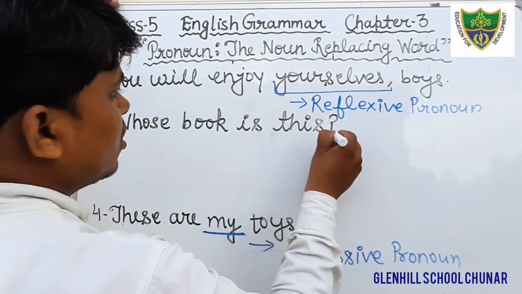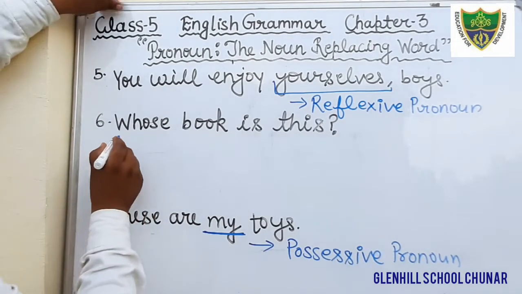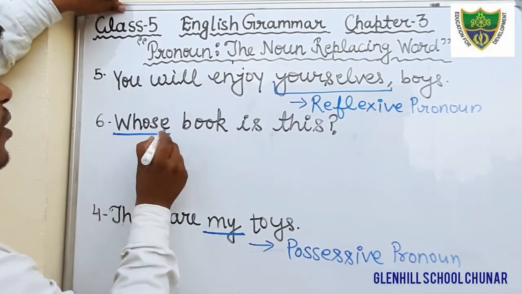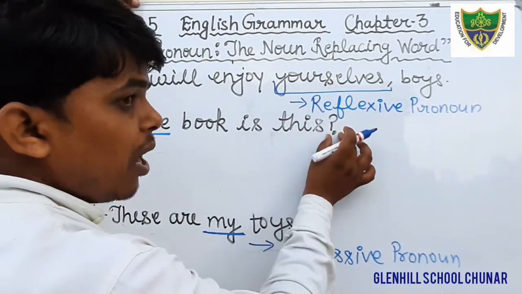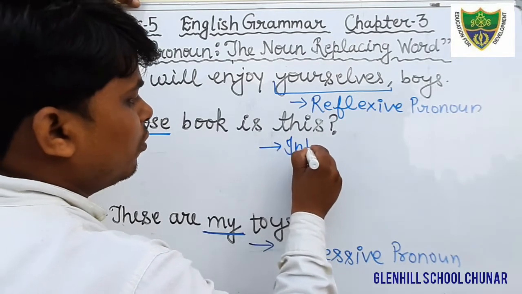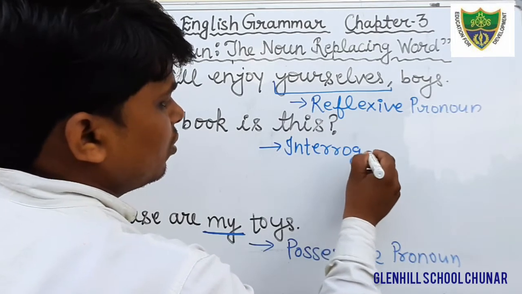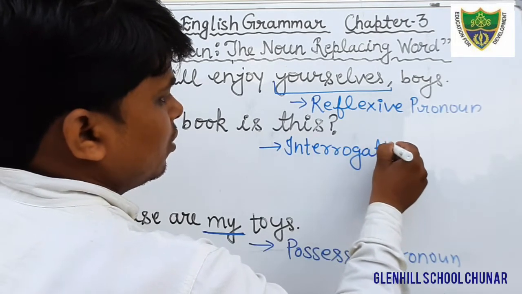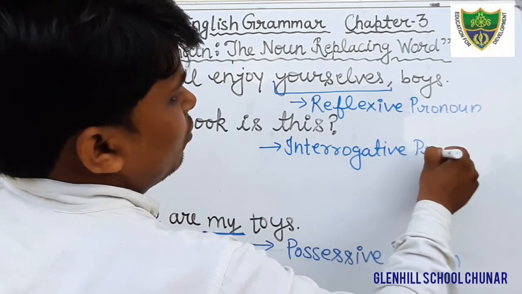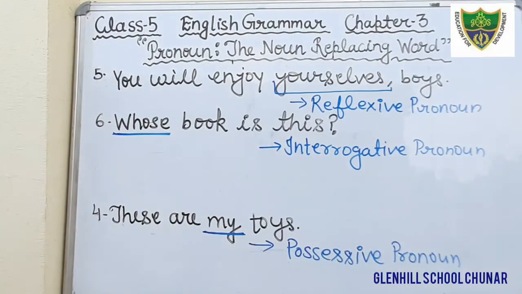Okay students, just see here. Here we are asking a question, there is an interrogative word, and interrogative marks are there, therefore that is an interrogative pronoun. Okay, just write down in your book, interrogative pronoun.